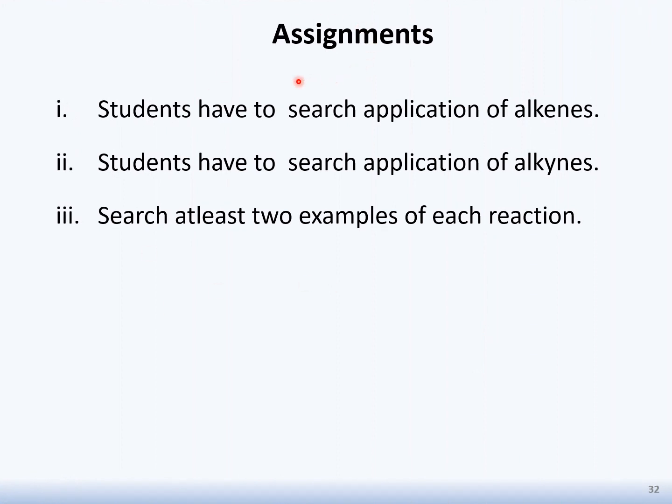In the third part of this lecture, here is the assignment for the students. Students, you have to search what the latest applications of alkene are. And secondly, students, you have to search what the latest applications of alkynes are. Thirdly, students, you have to find out, by using different books, either national or international, at least 2 examples of each reaction which is mentioned in this lecture.